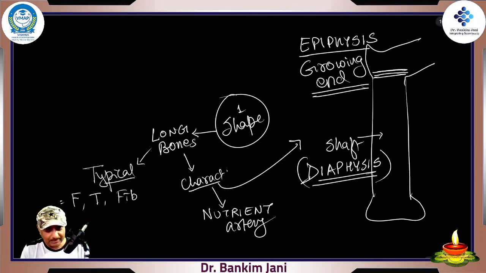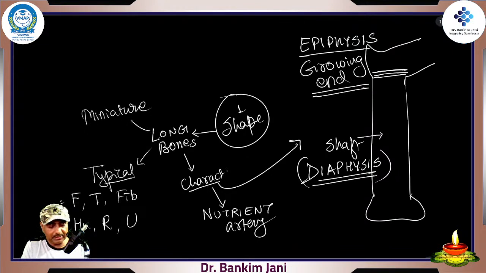So femur, tibia, fibula are for the lower limb, and humerus, radius and ulna for the upper limb. These are the classical six long bones which are typical. Few bones are miniature. Miniature means they are small, but as such they are long. Which are they? All the bones of the phalanges, and all the metatarsals and metacarpals, right? Those are long bones too, but chote chote.